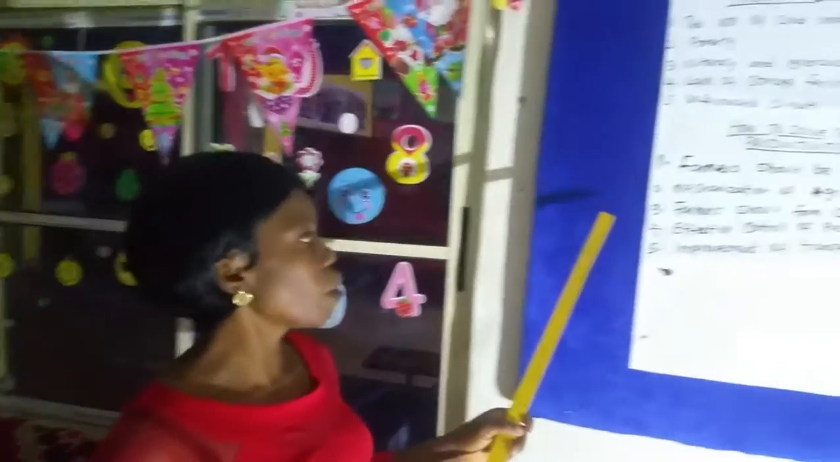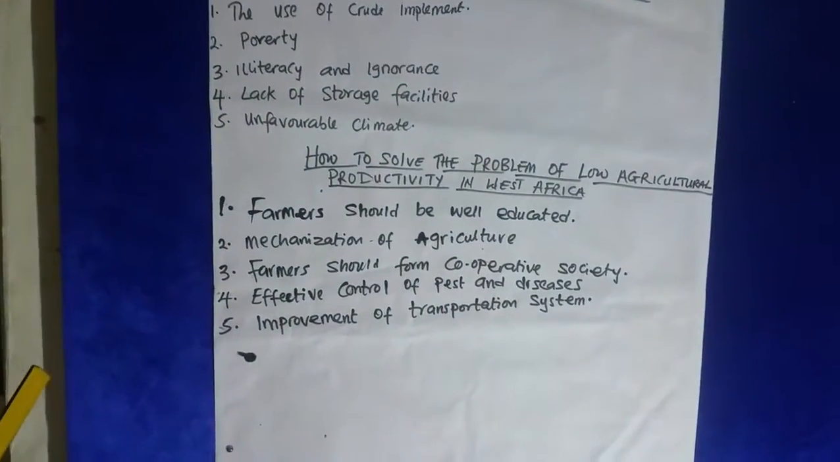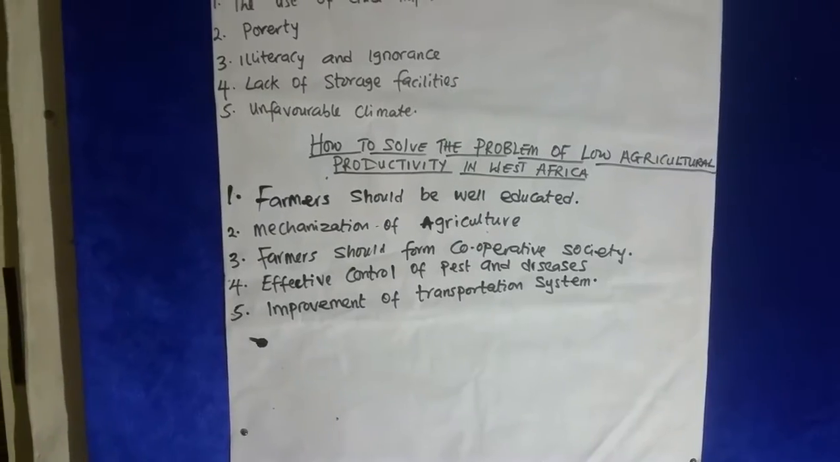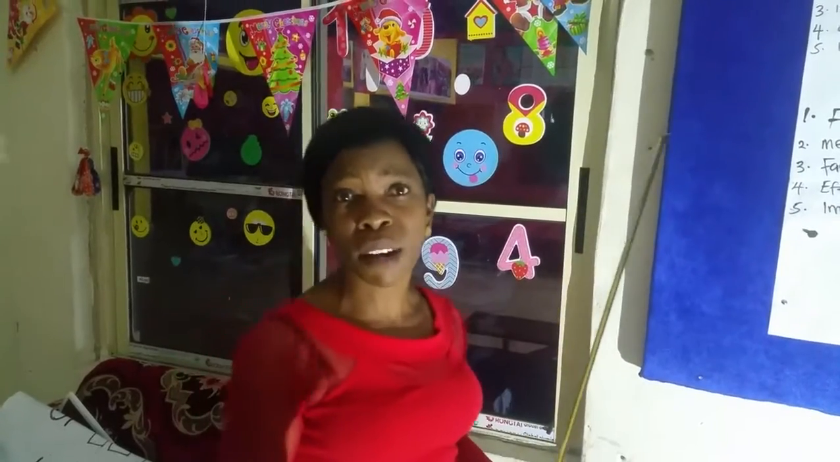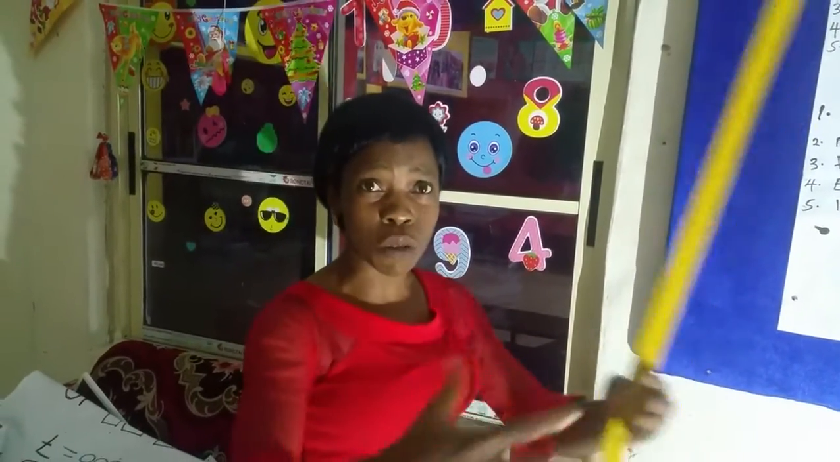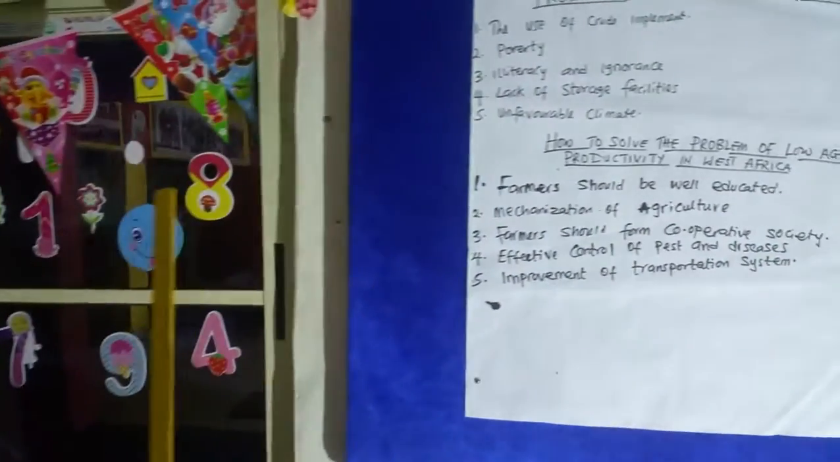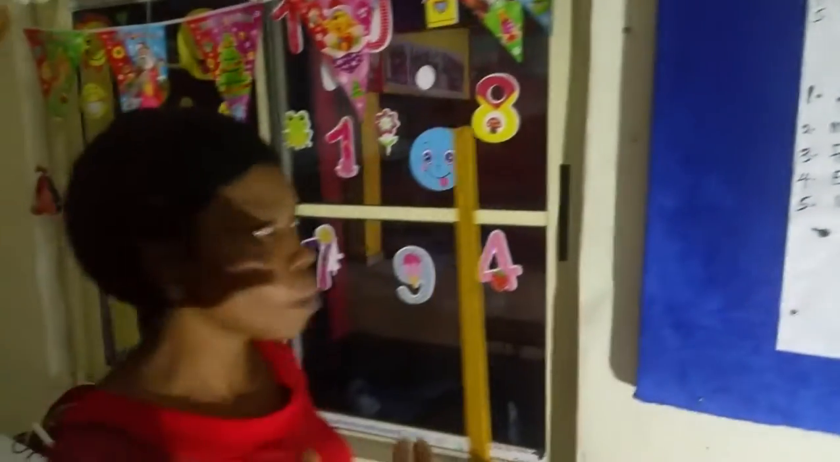Then two, you have the mechanization of agriculture. It is very important for a farmer to use mechanized machines to cultivate their lands. Number three, farmers should form a cooperative society, just like when farmers come together to decide on what crop to plant and when to plant it, because it's important for farmers to have a society, a union. They should come together to decide on what crop to plant.